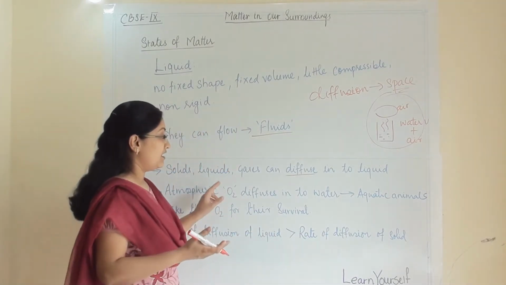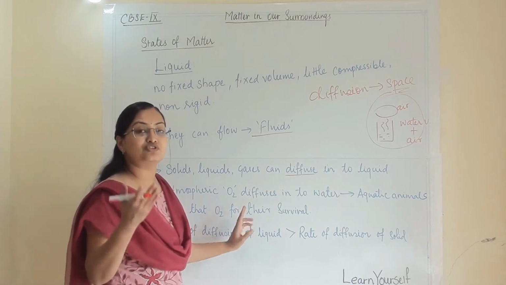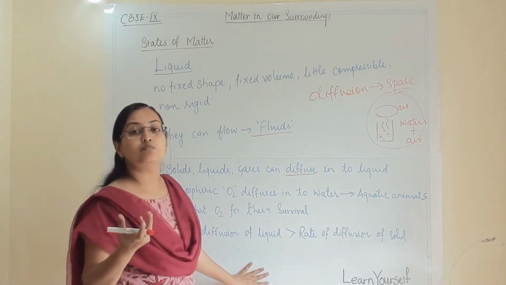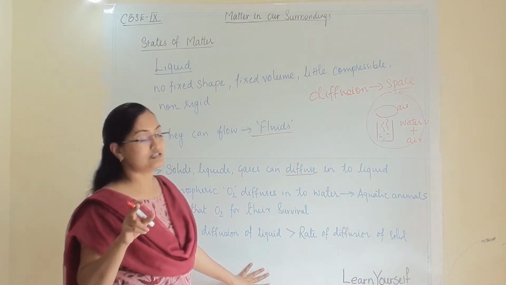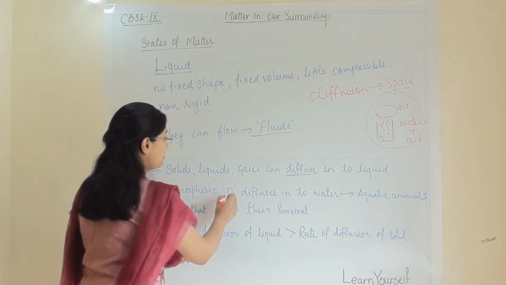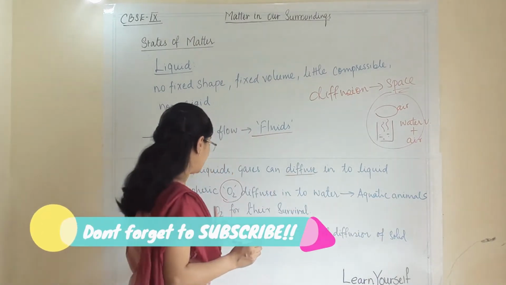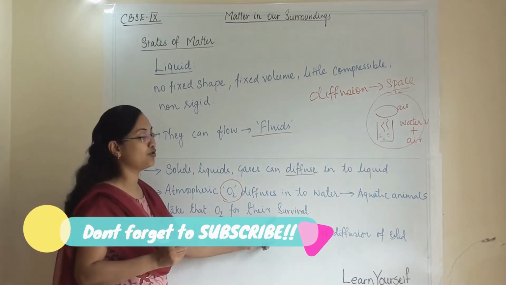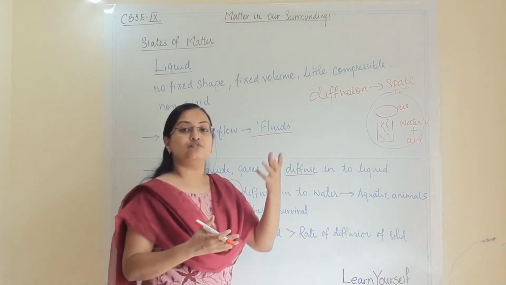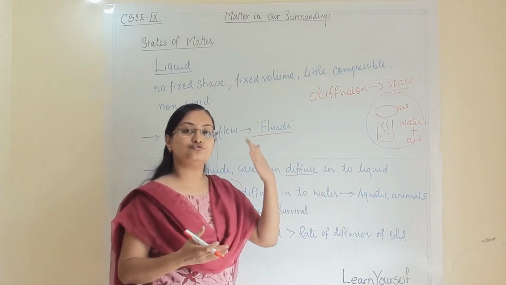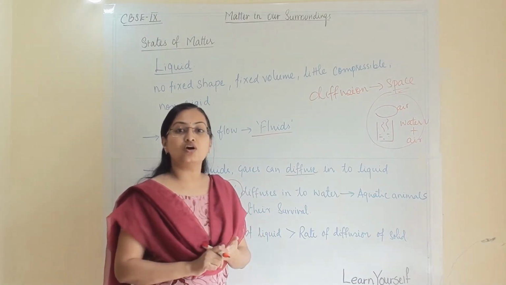And which characteristic of water helps oxygen to dissolve into it? The intermolecular space between the particles, and that process is known as diffusion. So atmospheric oxygen diffuses into water and aquatic animals take that oxygen for their survival. Because of this diffusion process, that oxygen is available for aquatic animals.